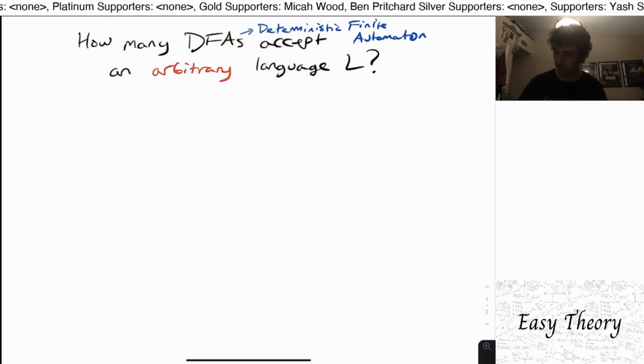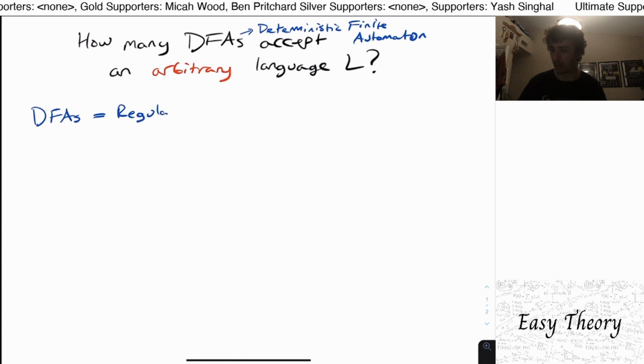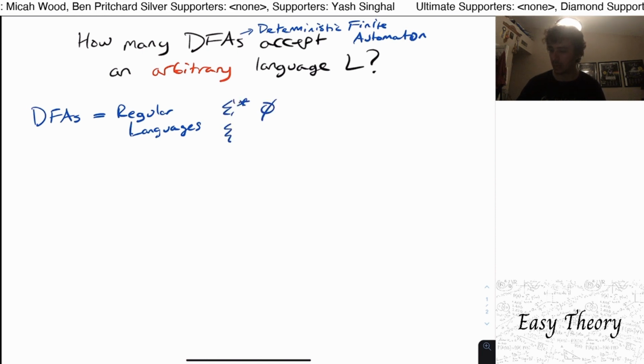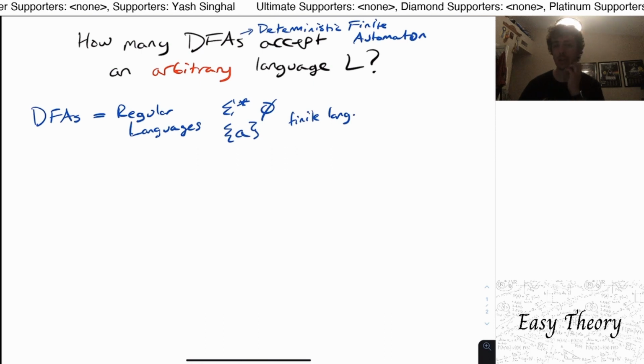So you could say that DFAs are equal to, in some sense, the regular languages. And of course, some examples of regular languages are sigma star, the empty set, any single string, or any finite language. So all of these are examples of regular languages.